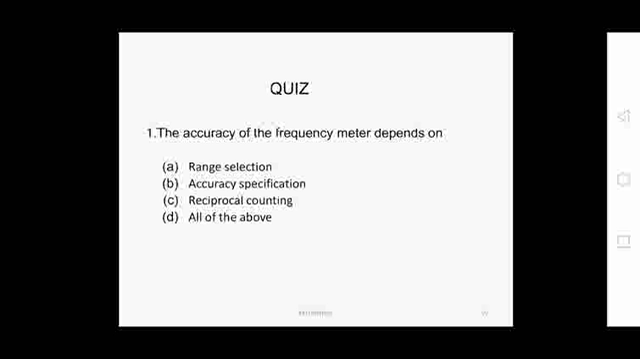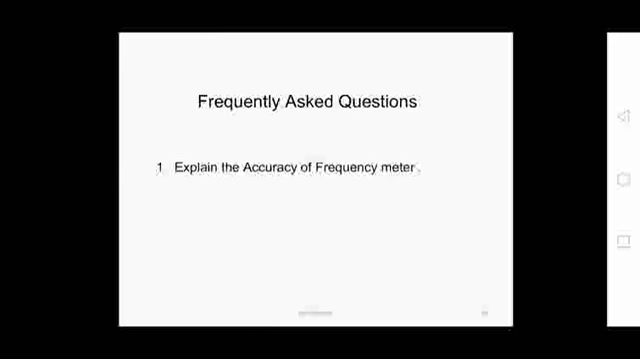So for measuring the lowest possible range, we have to go for a high number of clock cycles to be measured. Accuracy specification is plus or minus 1 LSD plus or minus time base error. Reciprocal counting, we are going for when we are going for the low frequency measurement. So the frequently asked question is: explain the accuracy of the frequency meter.